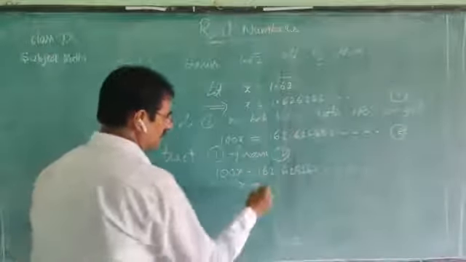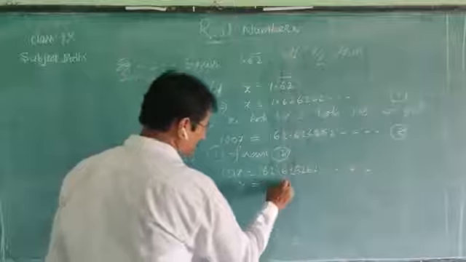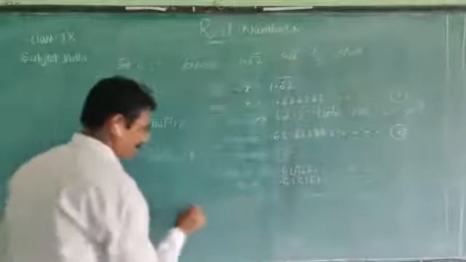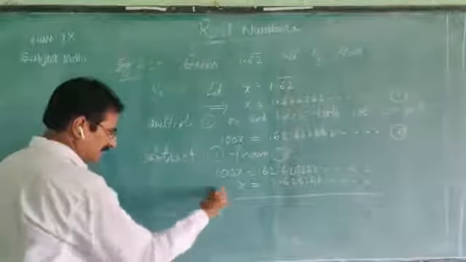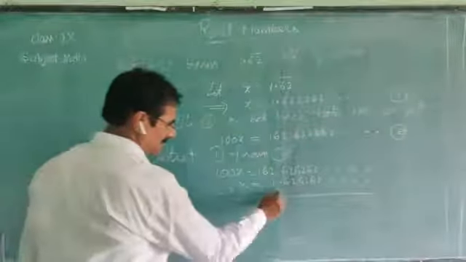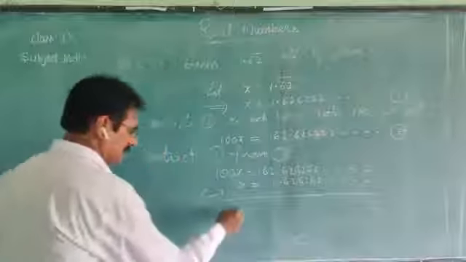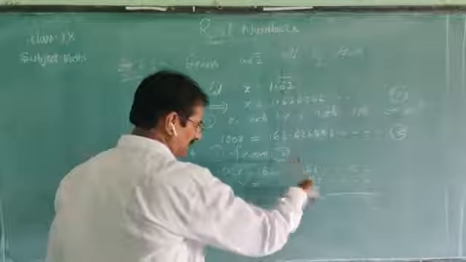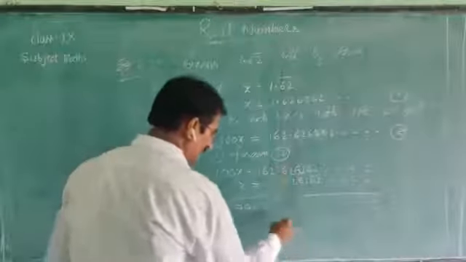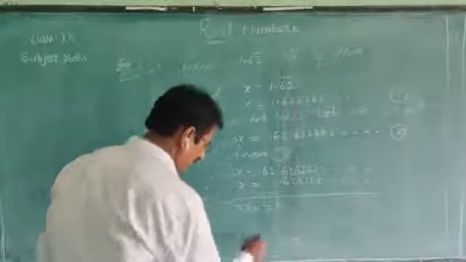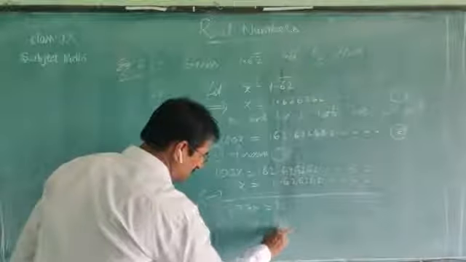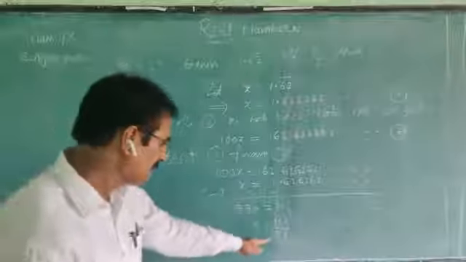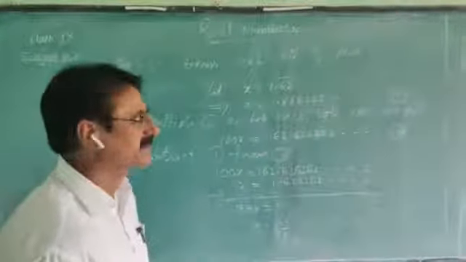And write down the first equation: x equals 1.626262 and so on. Here, on subtraction, we get 99x. The decimal parts are cancelled. We get 161. Then x equals 161 by 99. Are there any common factors? No. So these two are co-primes.